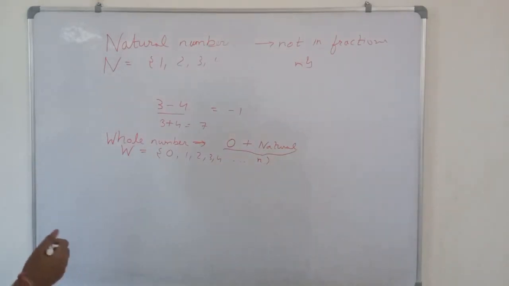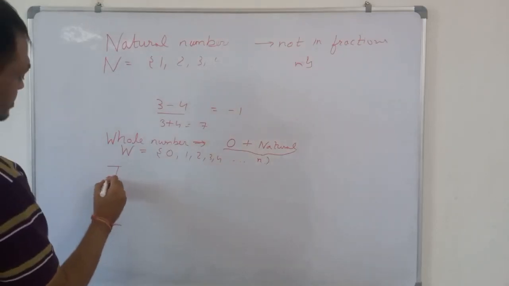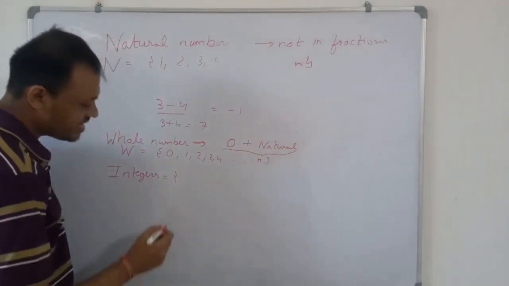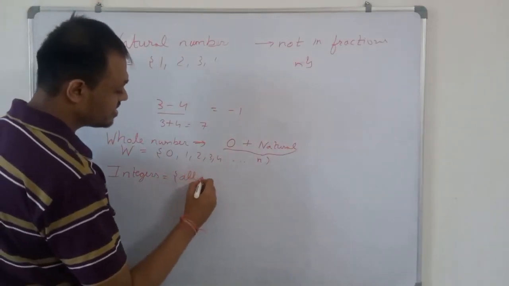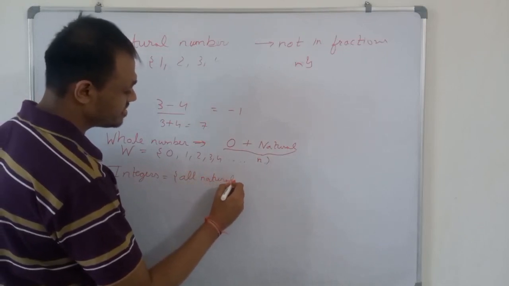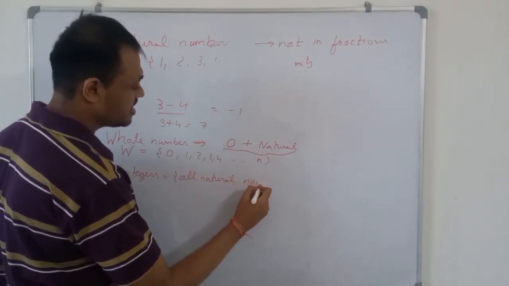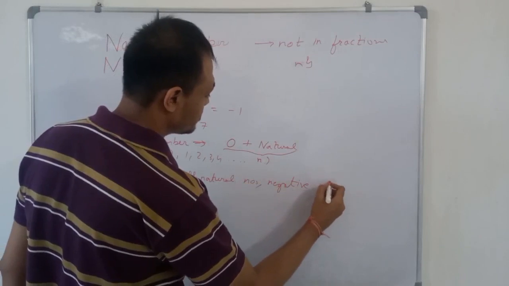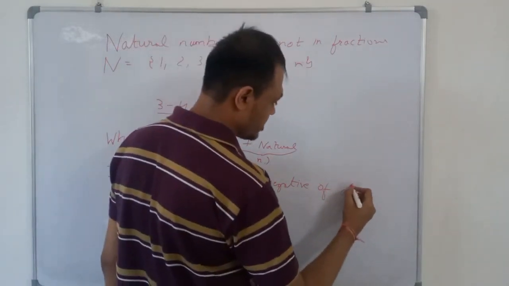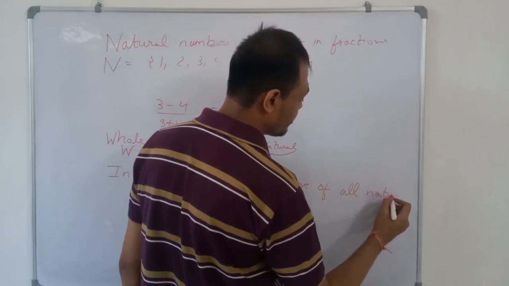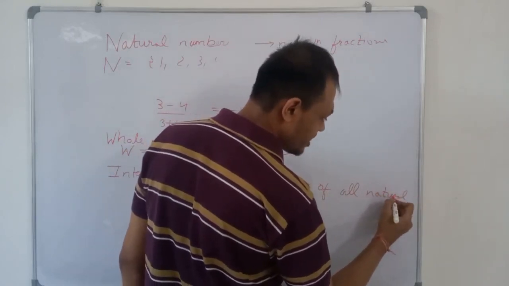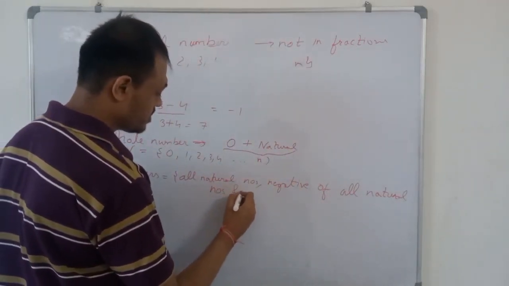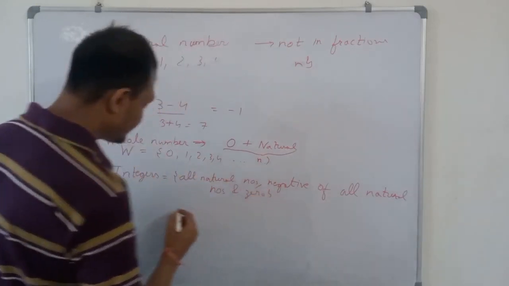Now we come to integers. Integers are all natural numbers, the negative of all natural numbers, and 0. So integers consist of all natural numbers, negative of all natural numbers and 0. It is denoted by I.